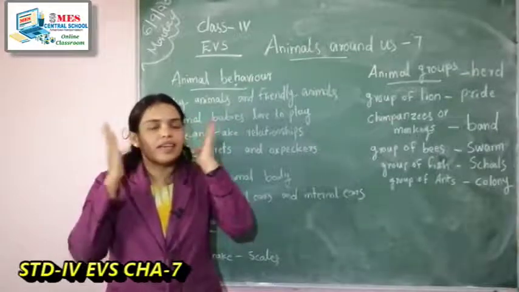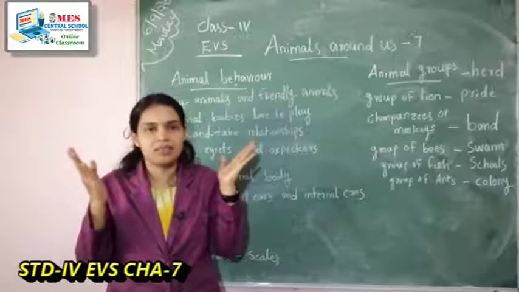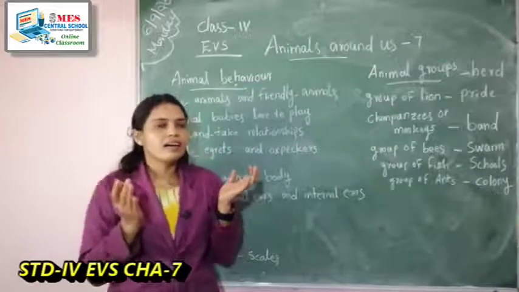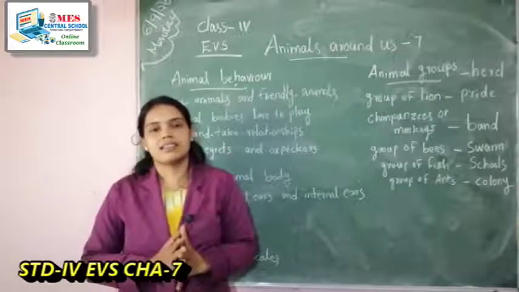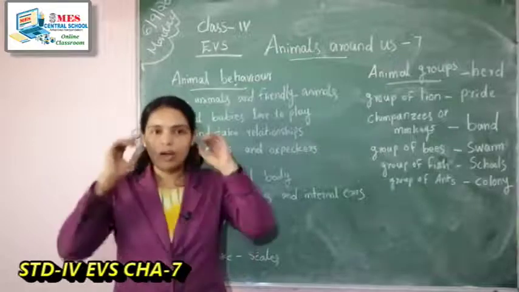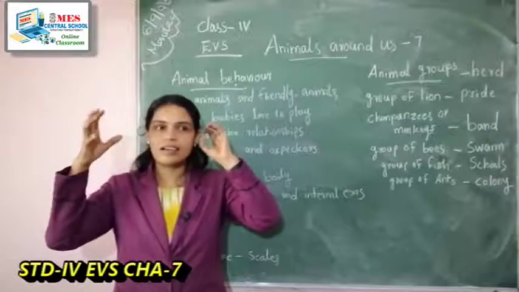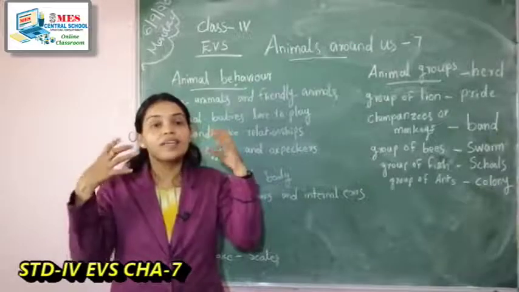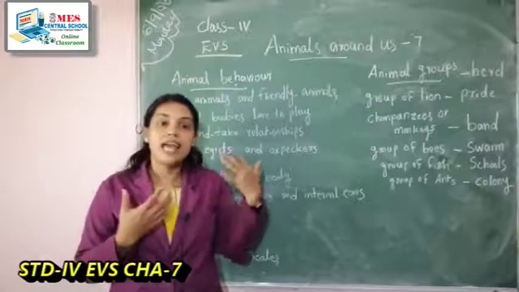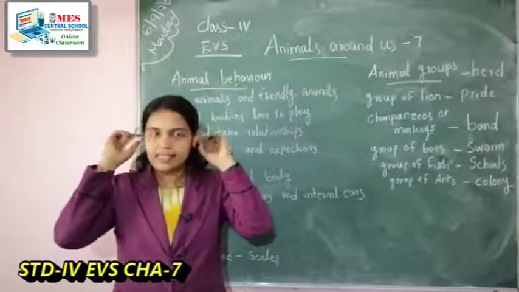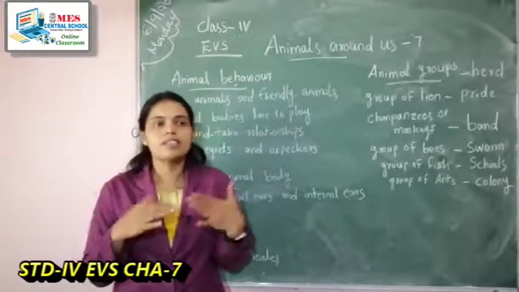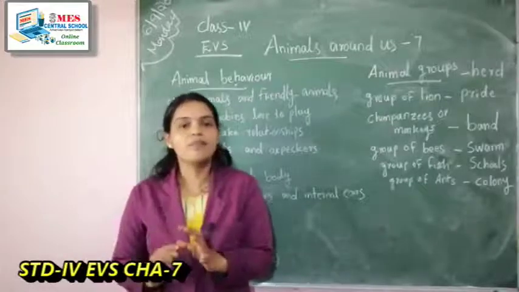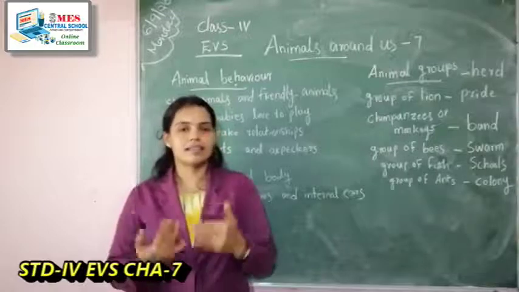So that's why we can't see the ears. Such ears we can say are internal ears. But some animals like tiger, elephant, lions, these ears we can see. These are external ears. But some ears we can't see. Such ears we can say are internal ears.